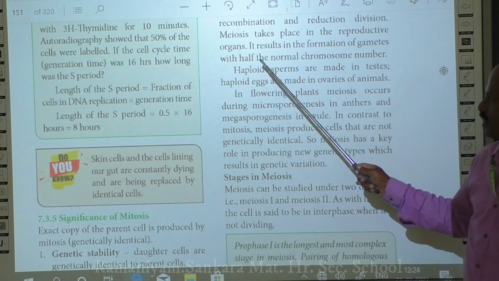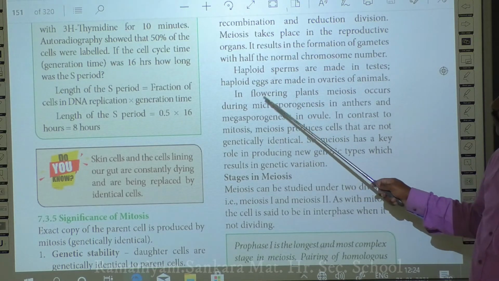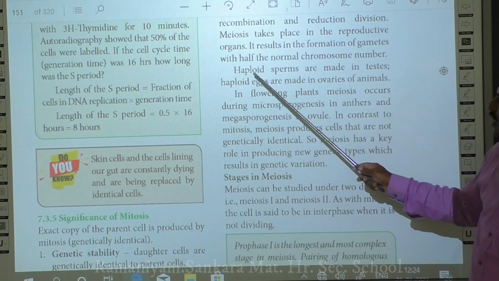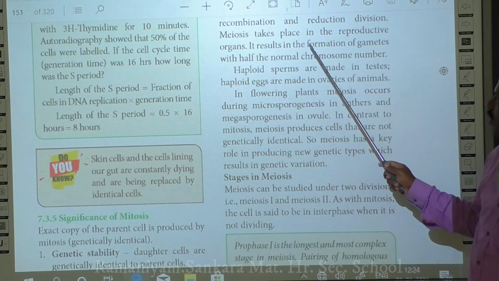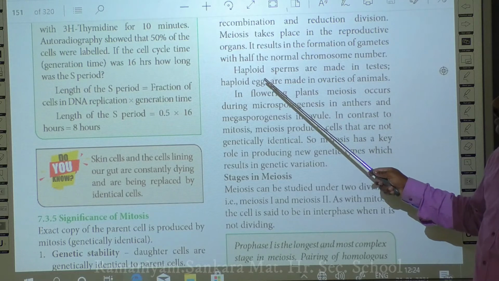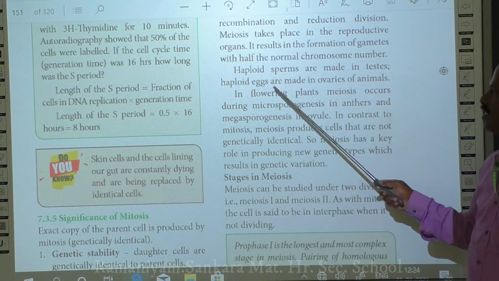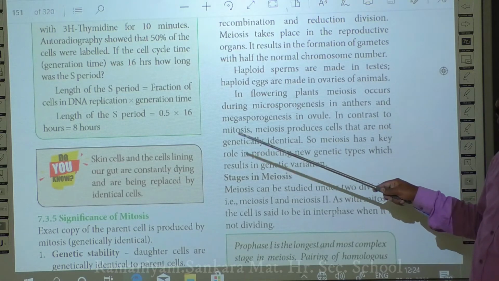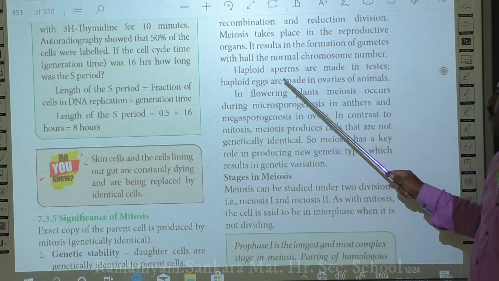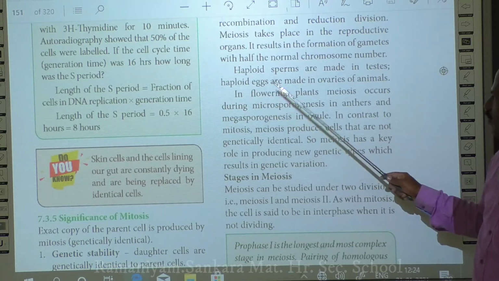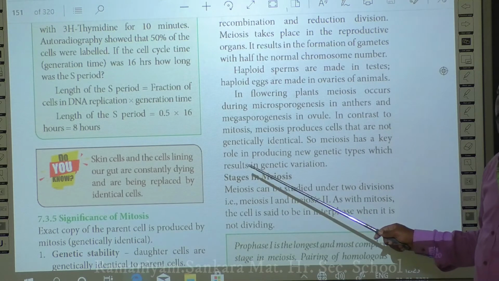In case of humans, meiosis takes place in the reproductive organs, mainly the testes and ovary, which are the sites where meiosis takes place, and finally it produces the haploid sperm and haploid egg from the testes and ovaries respectively.